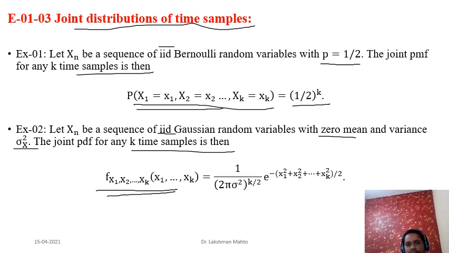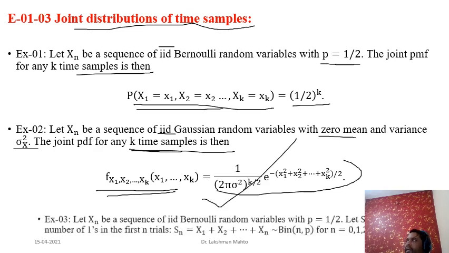When you multiply exponential functions, the arguments add up. Due to that we can easily calculate the PDF of the K time samples. Remember, I simply call it a time sample, but also remember what the sample size is. So that's the PDF of the K time samples.